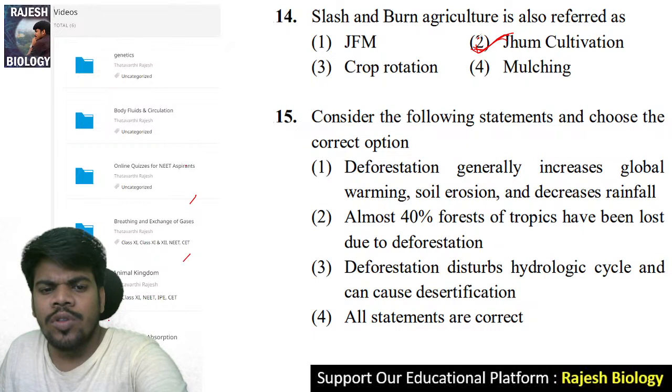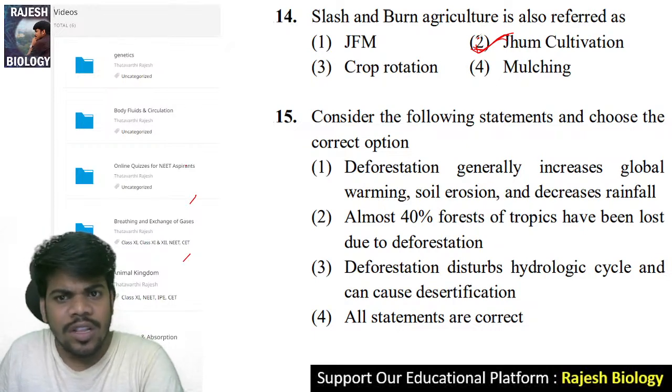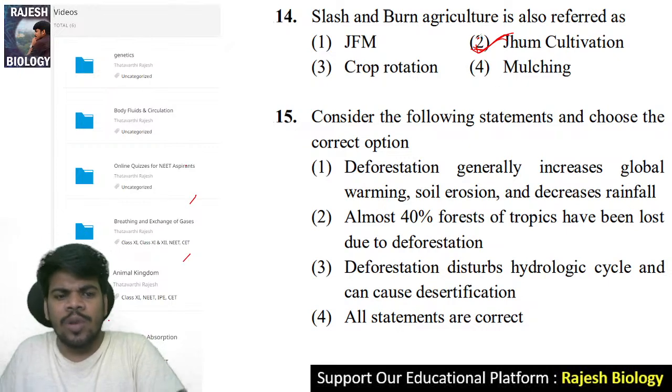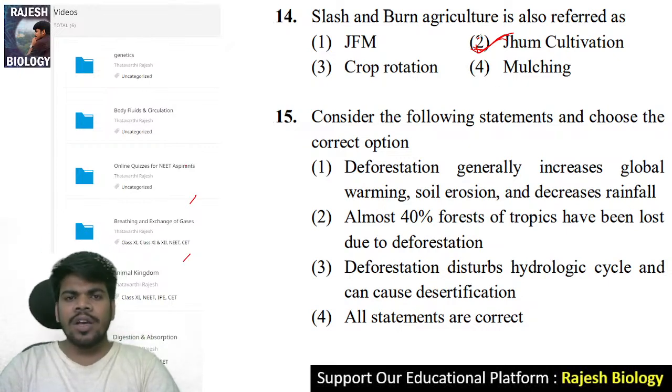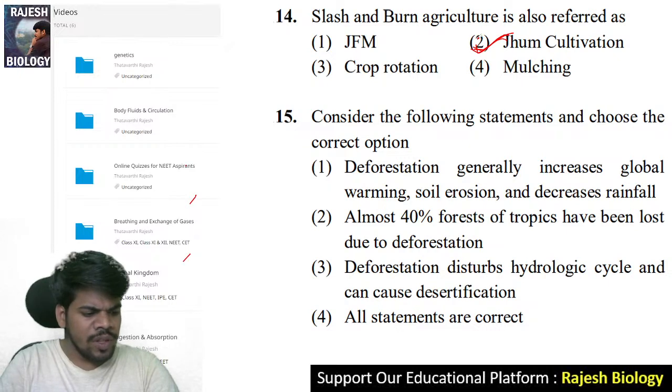Okay, next, the 14th question. It is not crop rotation, it is Jhum cultivation. They burn the crop once they get the yield. Immediately they burn that crop and move to the next land. This type of cultivation is Jhum cultivation, Podu Vyavasayam.